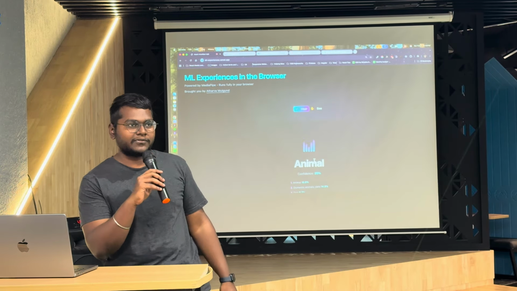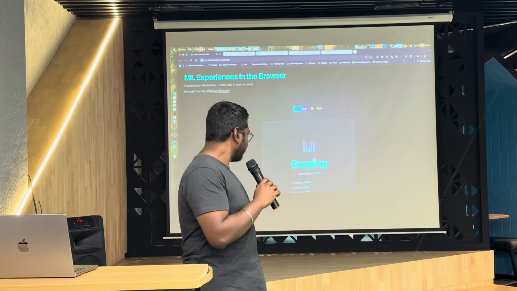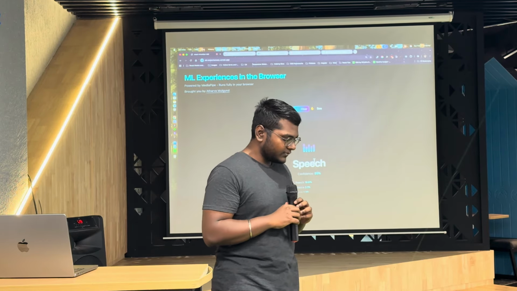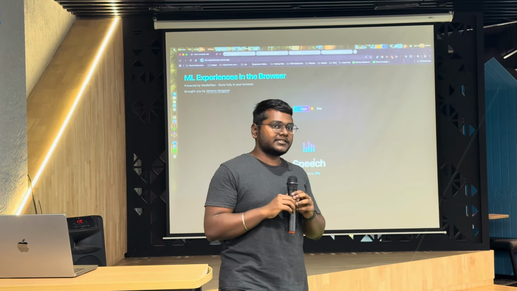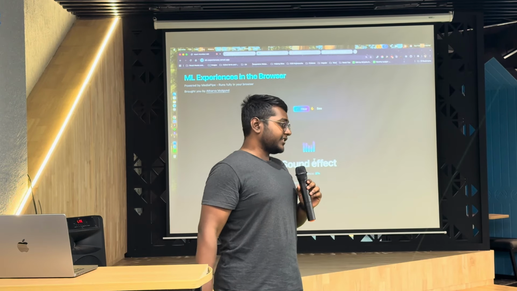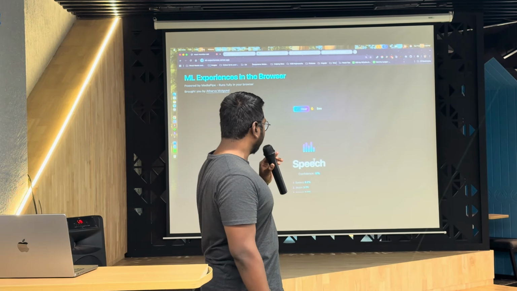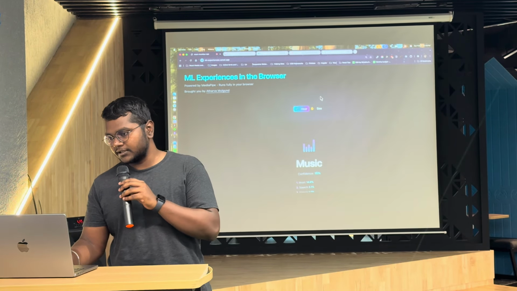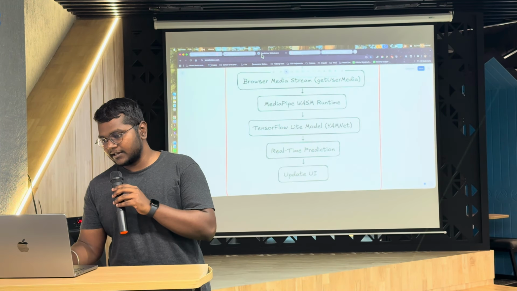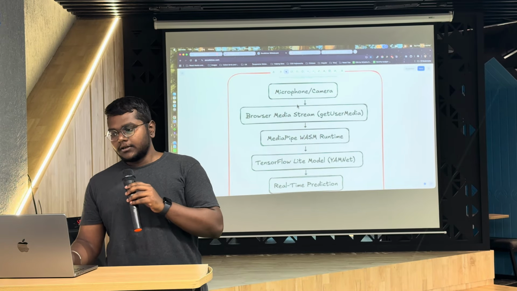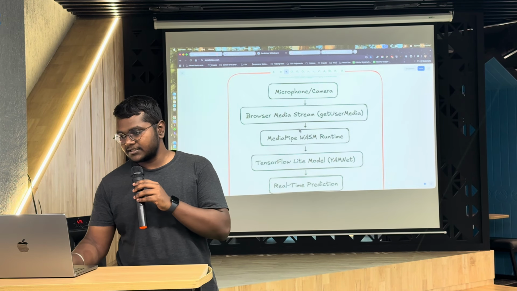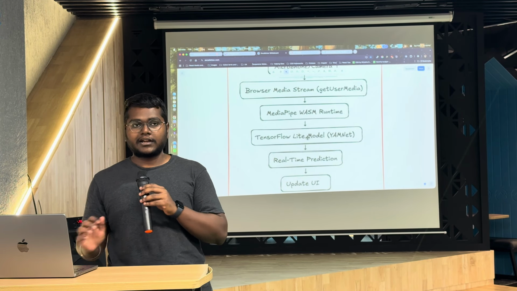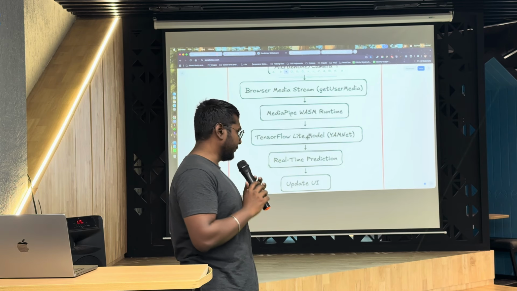There are different types of categorization in this audio classification. When you try it, just try it in a silent room so that you can see the different types of classifications. Basically, whenever it gets the audio input of the user, it goes into the ML pipeline, which is run via WebAssembly, and the model then predicts the categorization of this audio.